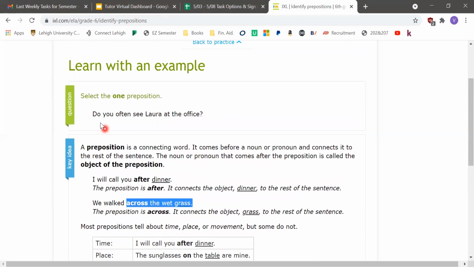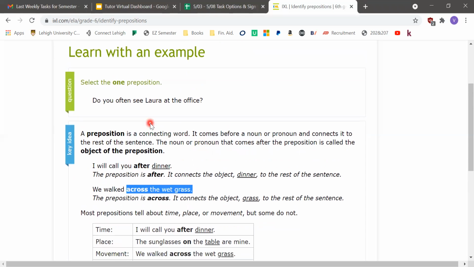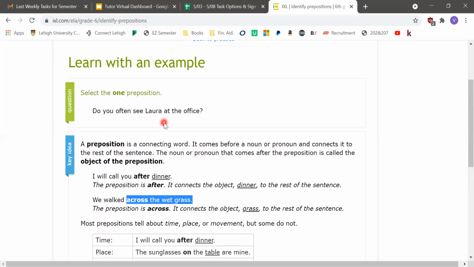So let's try this example. Do you often see Laura at the office? If you look at it, what answers a question about time, place, or movement? Or what can you take out that still makes sense as a sentence? For me, that would be at the office. If you take that out, do you often see Laura? That still makes sense as a normal sentence. And at the office also answers the question where. So I would say at is a preposition.